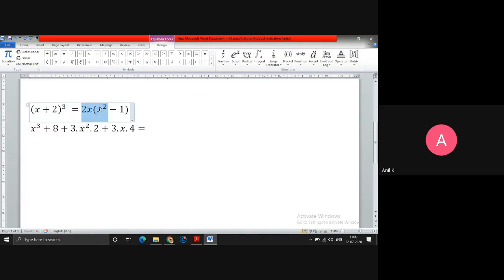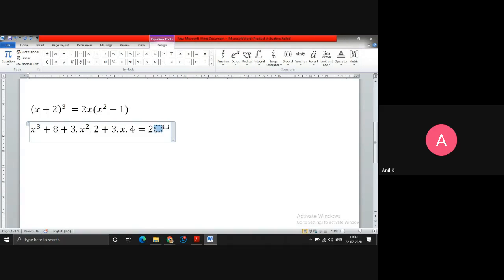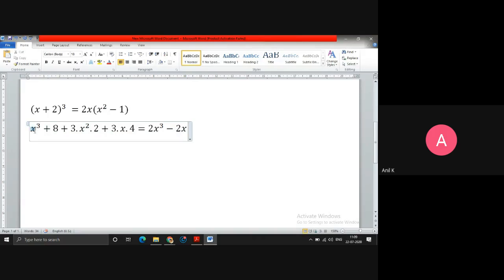In the RHS, if I open the brackets, 2x into x square is going to be 2x cube. x into x square is x cube. Then I'll get minus 2x into 1 is minus 2x. Now see here, this is an x cube term plus x cube and this is 2x cube. Even if I subtract, one x cube term will be left out. In a quadratic equation, what should be my highest power? I call it a quadratic equation when the highest power is 2.